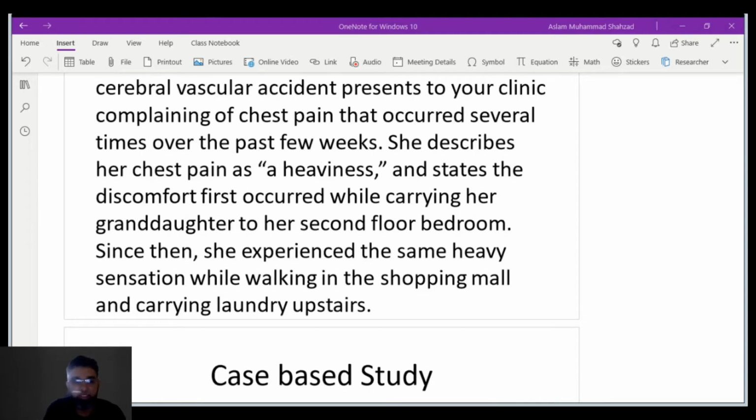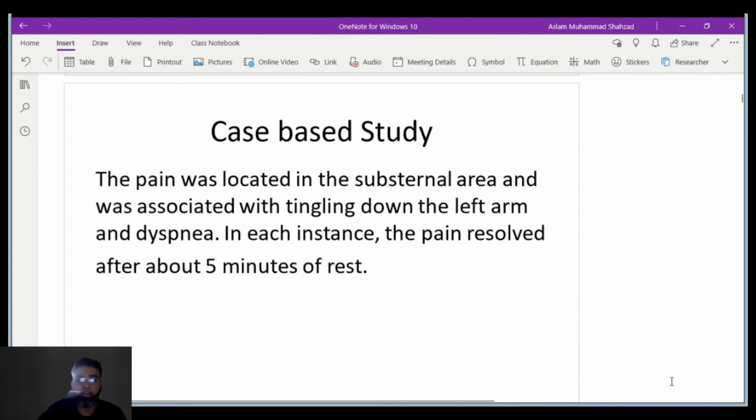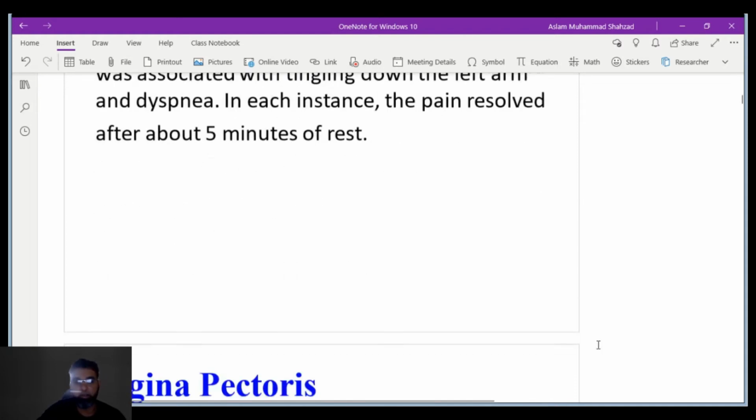Since then she experienced the same heavy sensation while walking in the shopping mall and carrying laundry upstairs. The pain was located in the substernal area and was associated with tingling down the left arm and dyspnea. Dyspnea is shortness of breath, as we all know, and in each instance the pain resolved after about 5 minutes of rest. So this may lead to angina, and we will study this case in detail.